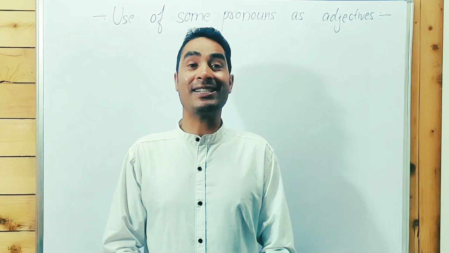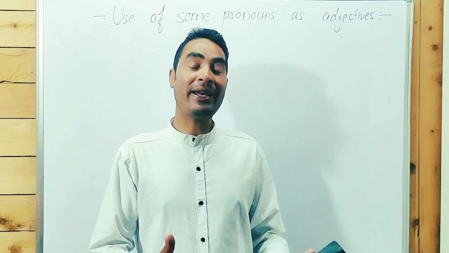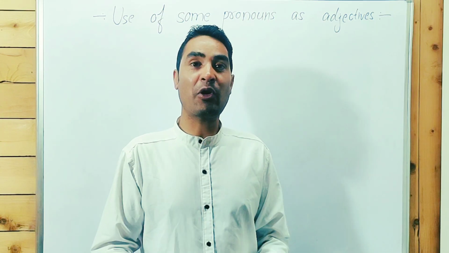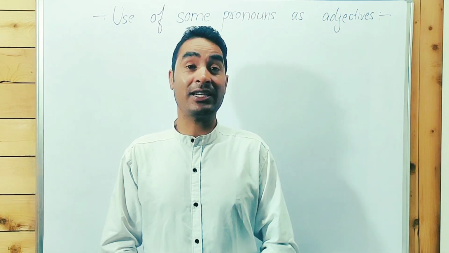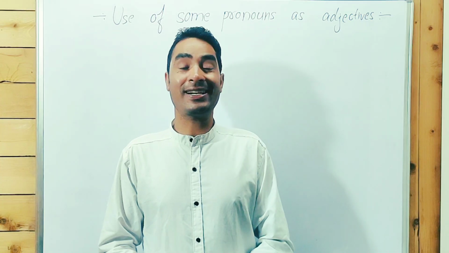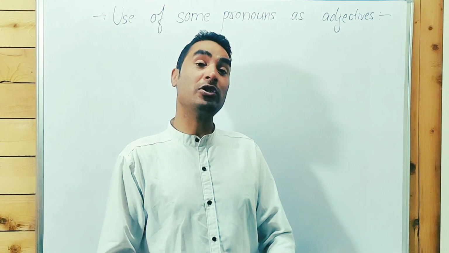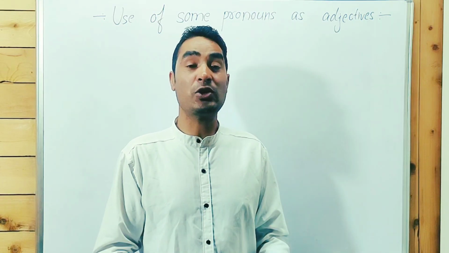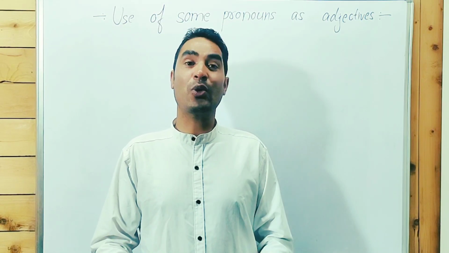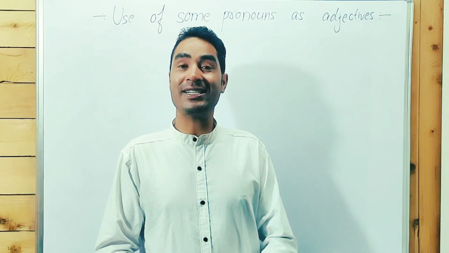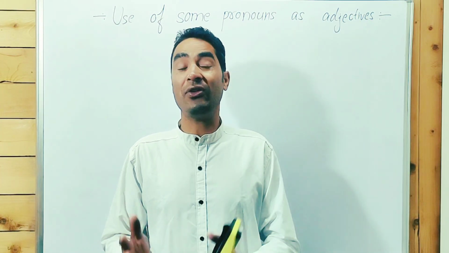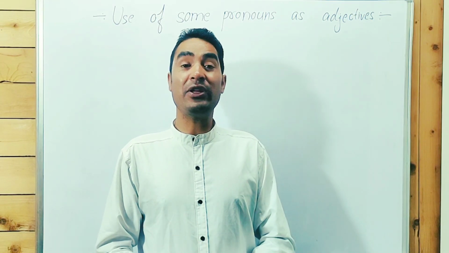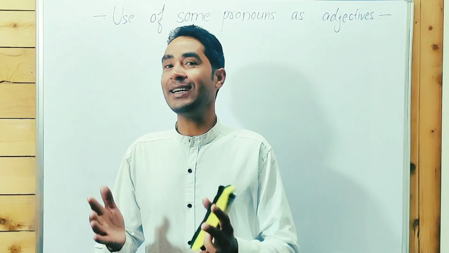How many types of adjectives are there in English? There are many types of adjective. When we talk about types, there are 10 types of adjectives like numeral adjective, quantitative adjective, qualitative adjective, demonstrative adjectives, etc. When we talk about adjectives based on color, shape, size, feeling, quality, quantity, all these types I taught you in the very first part of adjective. And the adjective can be used in two ways: predicative and attributive adjective.